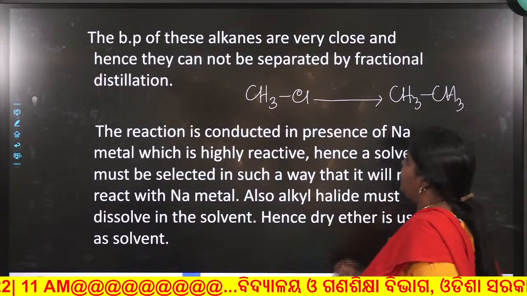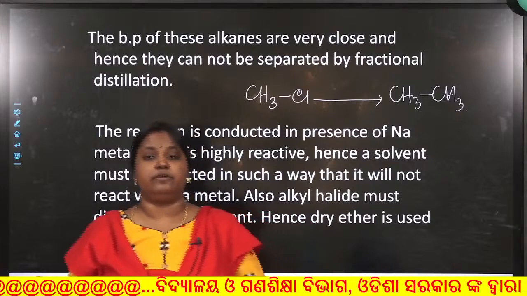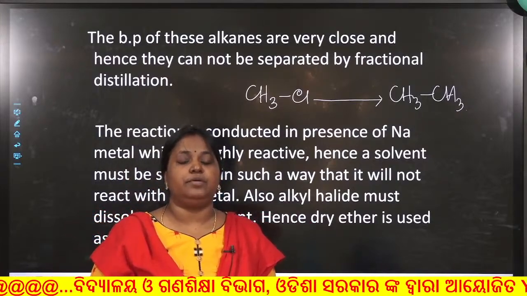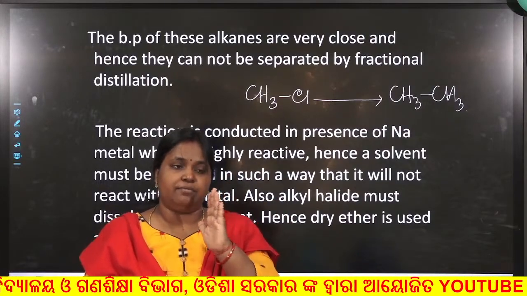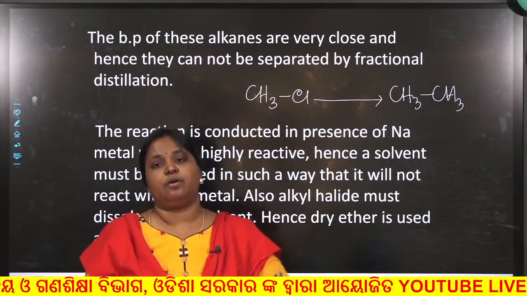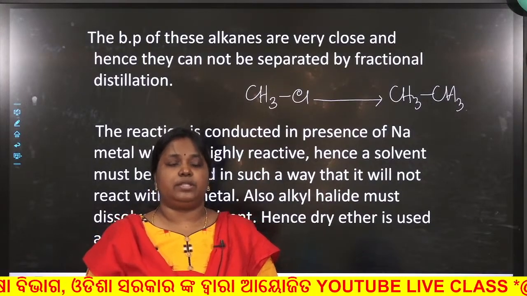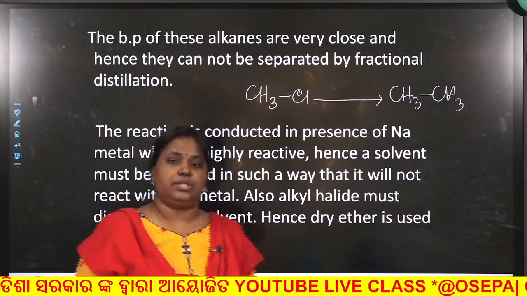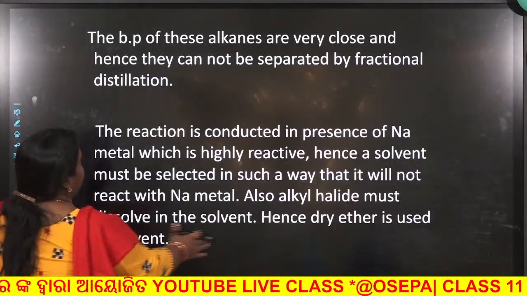Now remember that the Wurtz reaction is a very important method for your conversions. As you gradually proceed in your class 12th, you will make organic compounds. Suppose starting from A, you have to make another organic compound C. So for conversion type of reaction, when there is doubling of carbon atoms, Wurtz reaction can be used there. This is called series ascending.